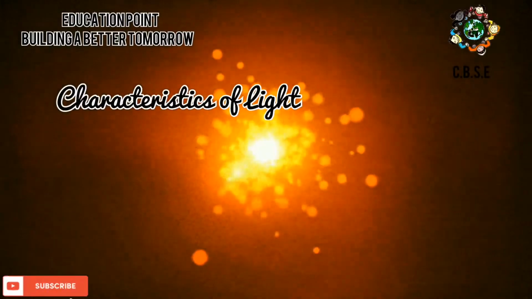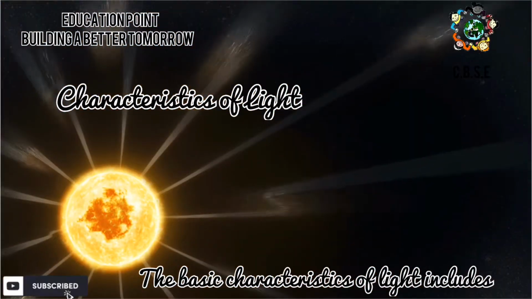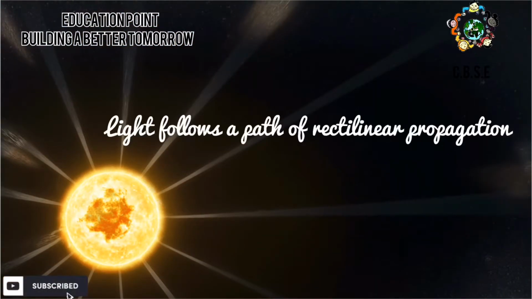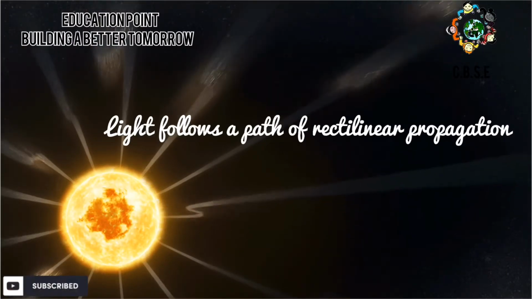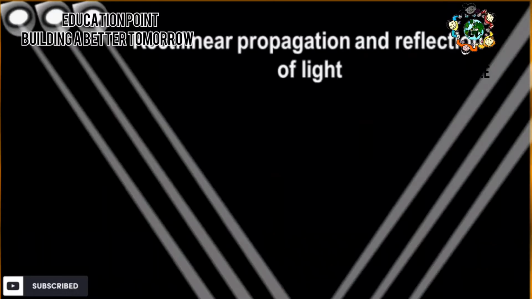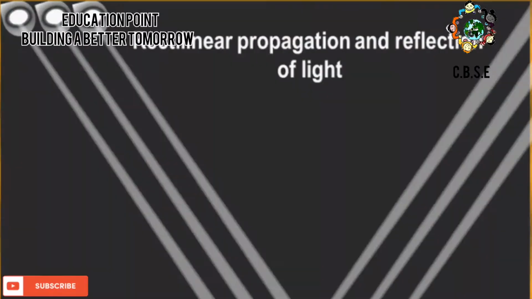The basic characteristics of light include: light follows a path of rectilinear propagation, that is, it always follows a straight path. The straight line propagation of light is called rectilinear propagation of light.